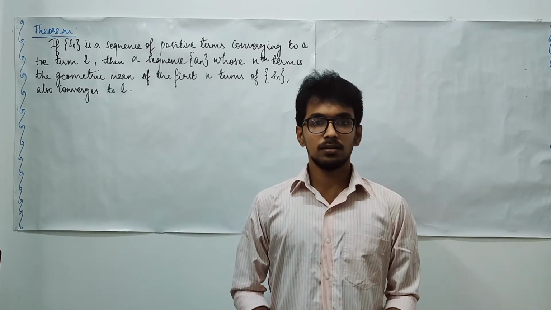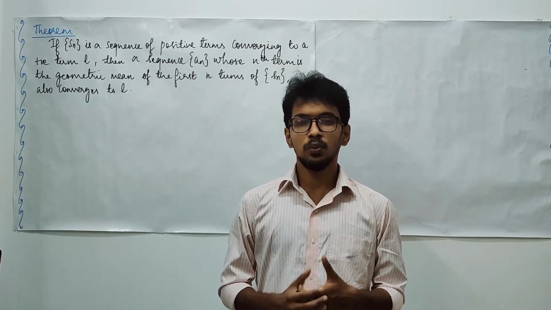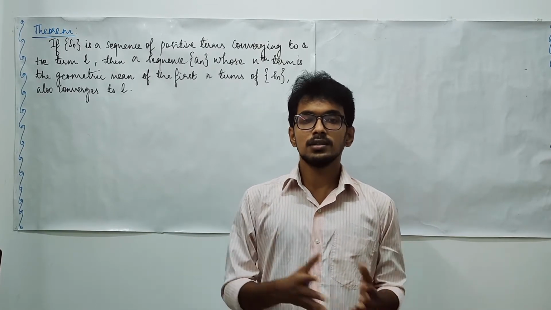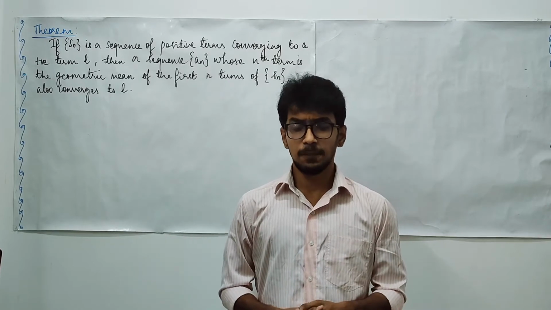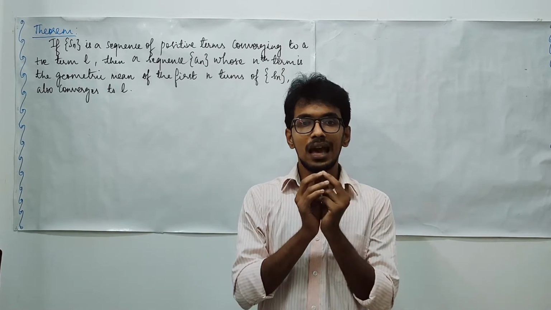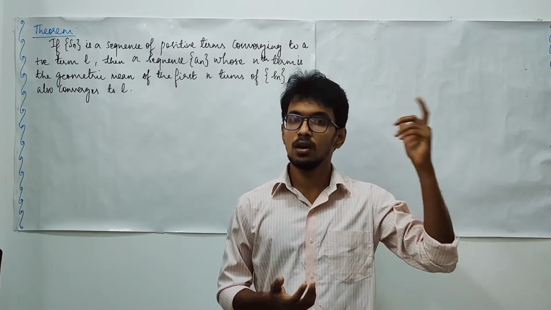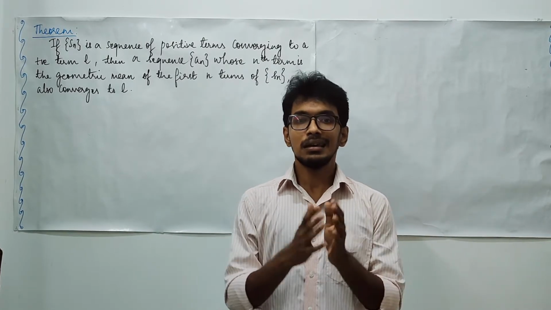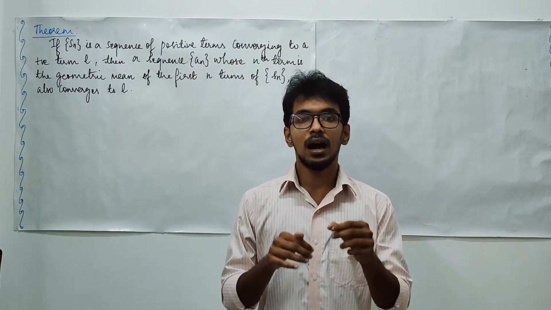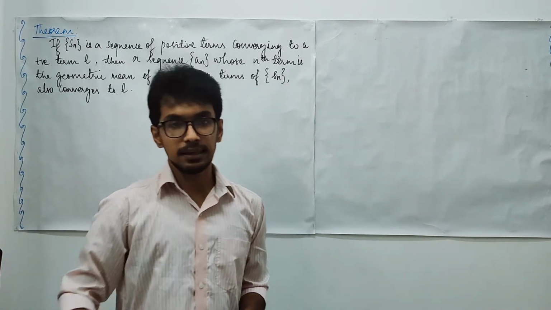Welcome to a lecture series on sequence and series. In this lecture, we are going to prove a theorem which is the second version of Cauchy's first theorem on limits. In the first theorem of limits, what we have seen is that the arithmetic mean of the n terms in a sequence converges to the same limit as the original sequence converges. Here, in this theorem, we are going to prove the result for the geometric mean. Let us get into the lecture.